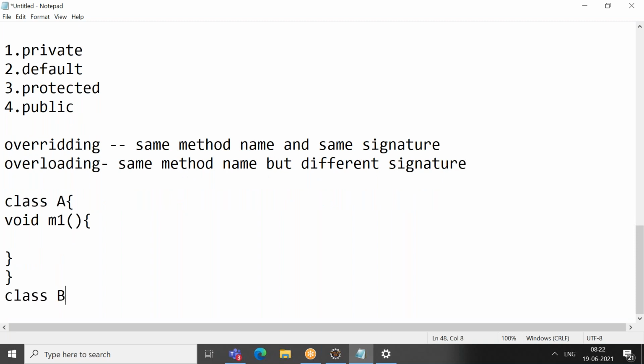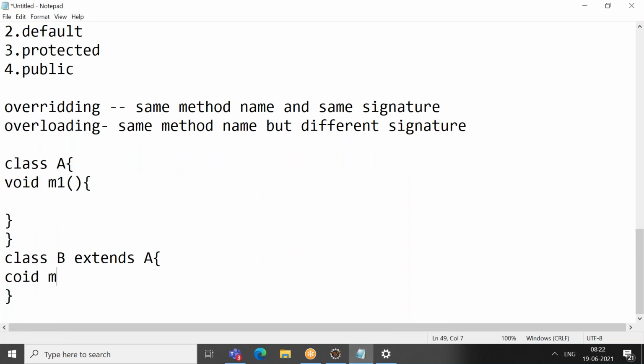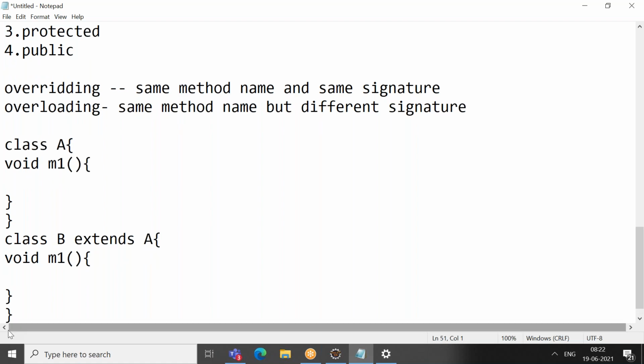So I have a class B which is a child of A, and I'm trying to do overriding: void m1. If you see, what are the parameters? Zero parameters, zero parameters. What is the return type? Void. What is the name? M1. What is the name here? M1. So with the same name and same signature, you call it method overriding.